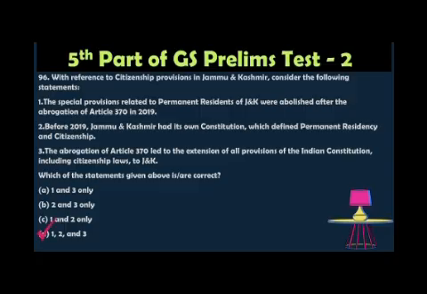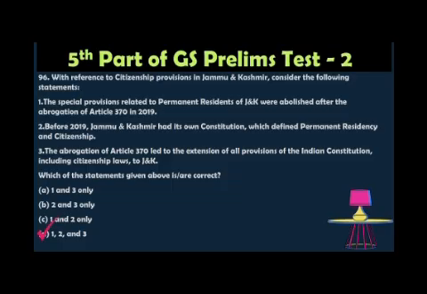all the above. Yes, Article 370 was abrogated in August 2019, and all the special provisions related to permanent residency were abolished. This act was mainly abolished due to these kinds of provisions. The second statement is also correct: before 2019, Jammu and Kashmir had its own constitution, adopted in 1957, which provided for a separate state and defined permanent residency.